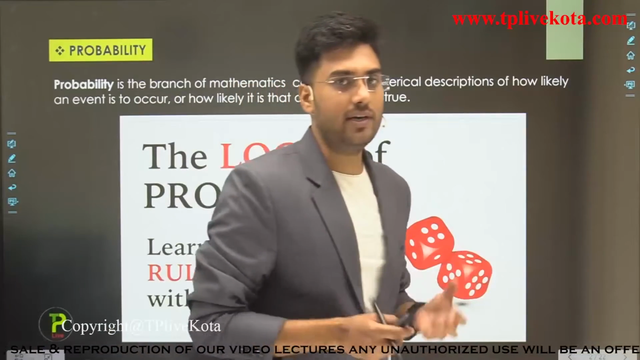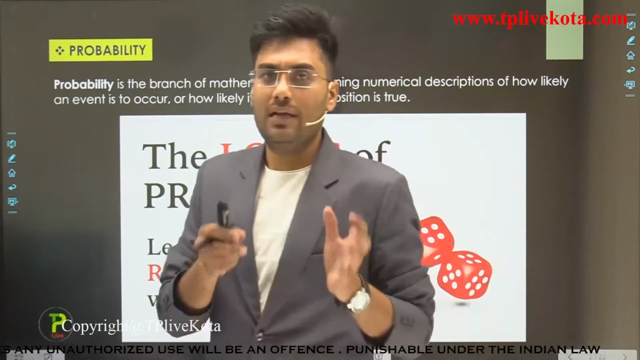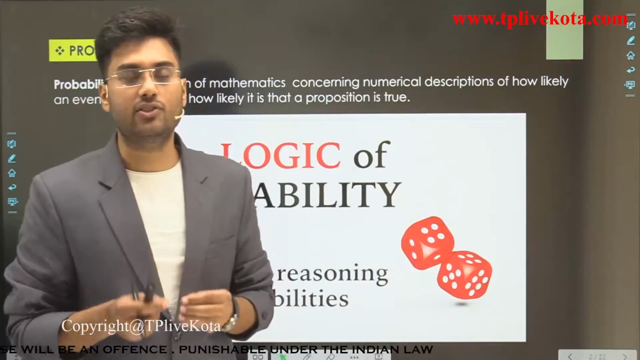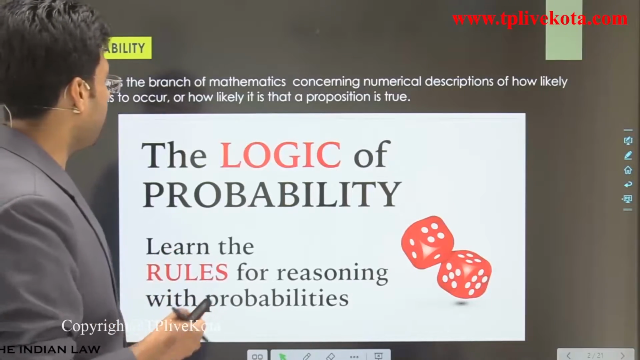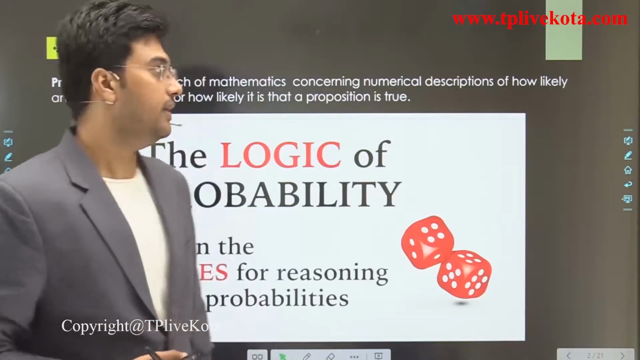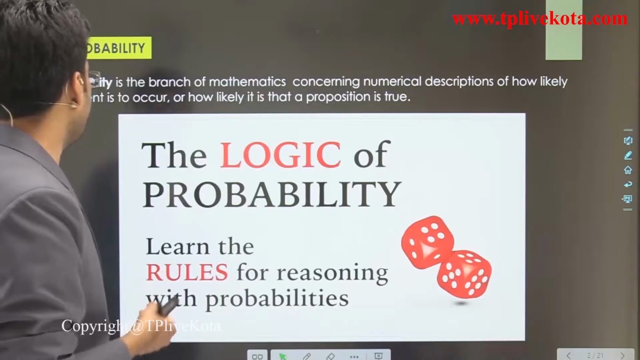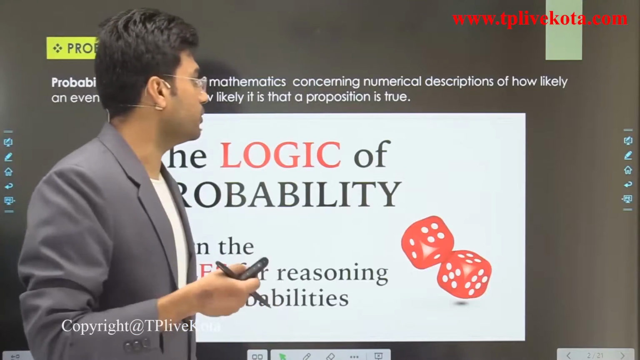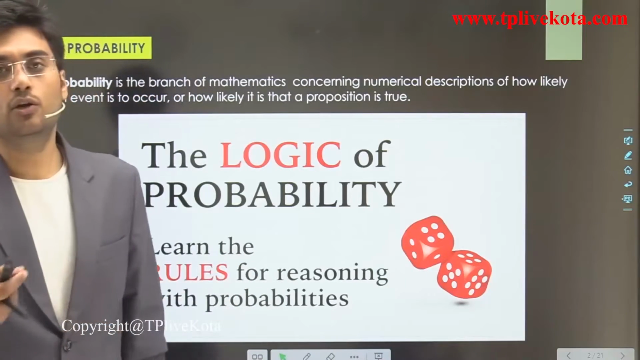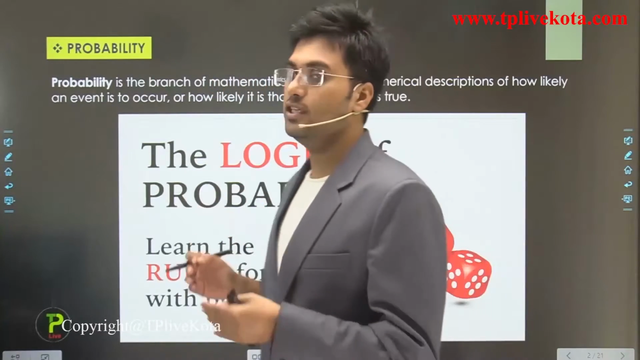Students, you already studied probability in class 9. So first of all, let's revise the definition of probability. Probability is the branch of mathematics concerning the numerical description of how likely an event is to occur, or how likely it is that a proposition is true. And in simple language, what can we say probability is?